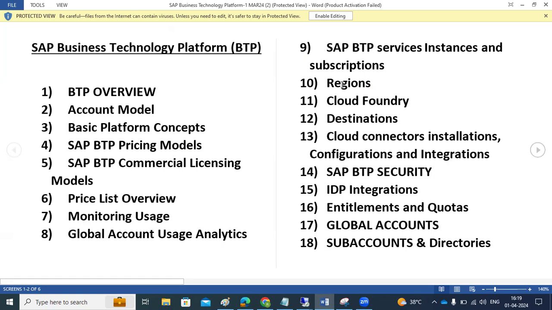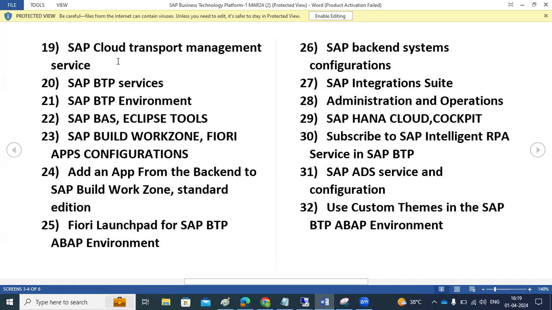These are some internal topics: Cloud Foundry, the destinations. Like SM59 at SAP level, at the BTP level also we can create destinations here. Cloud Connector installation to integrate with your on-premise systems, security related parts, IDP integrations. If we have any identity provider like Azure AD, Okta, ADFS, or any other identity provider, how can we integrate it with BTP for the pure SSO configuration purpose? Then what is meant by entitlements at the BTP subaccount level? Global account, subaccounts, the directories concept here, and also Cloud Transport Management.